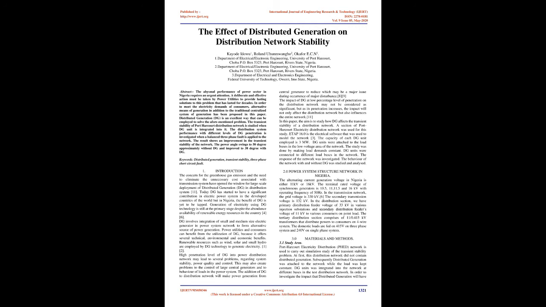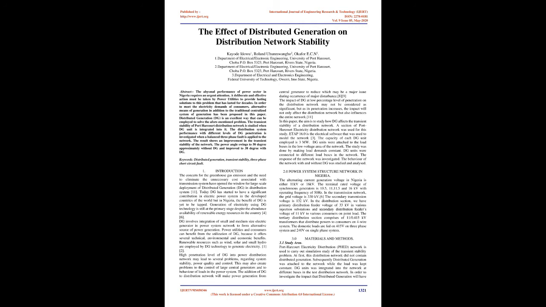lasted for decades. In order to meet the electricity demands of consumers, alternative means of generation in addition to the traditional centralized system of generation has been proposed in this paper. Distributed generation, DG, is an excellent way that can be employed to solve the aforementioned problem.